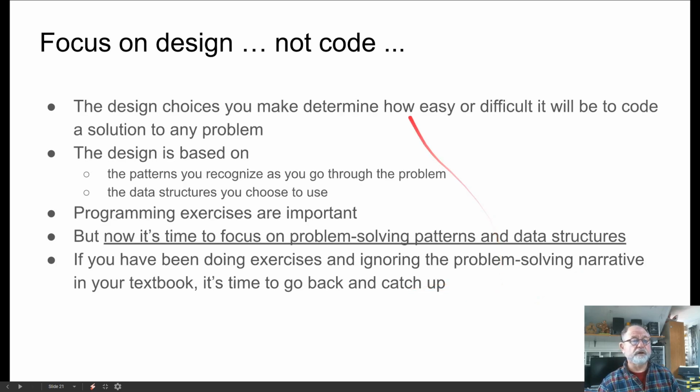Because to focus on design and not code depends on your ability to be fluent at the code. And to get good at design, the only way is to experience some design examples and see how other people have approached the solution to a problem using Python.